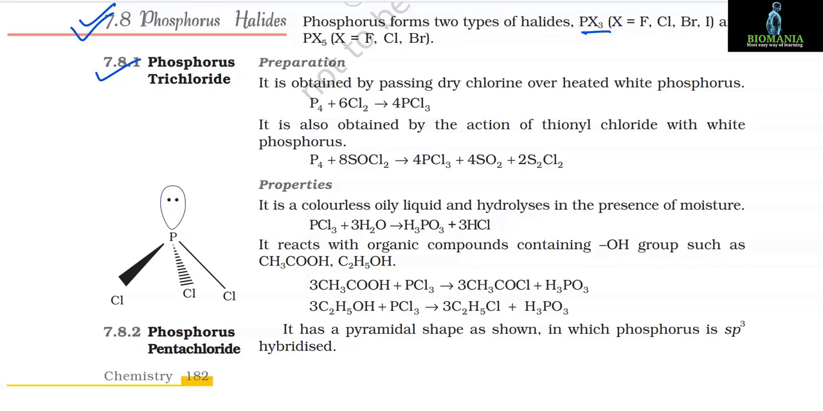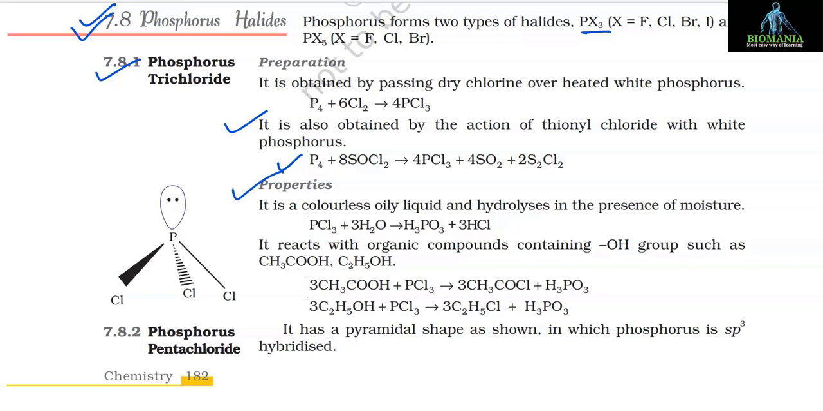7.8.1 Phosphorus trichloride. Preparation: it is obtained by passing dry chlorine over heated white phosphorus. P4 + 6Cl2 gives 4PCl3. It is also obtained by the action of thionyl chloride with white phosphorus. P4 + 8SOCl2 gives 4PCl3 + 4SO2 + 2S2Cl2.